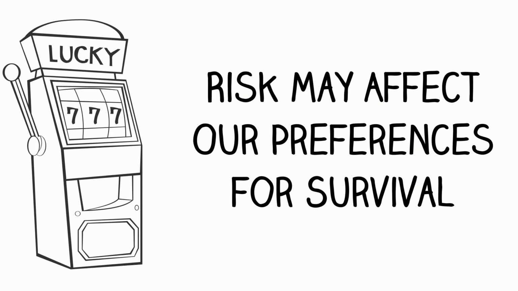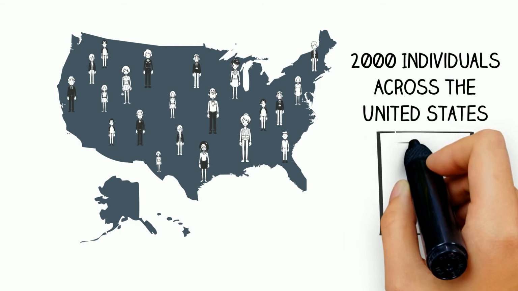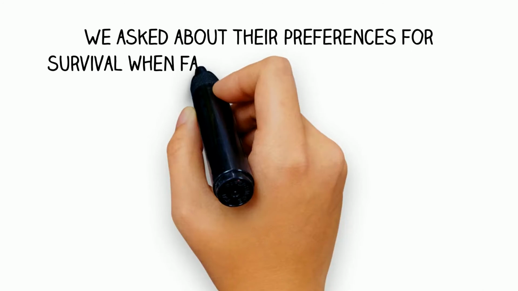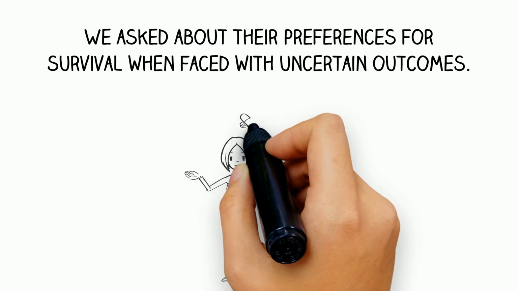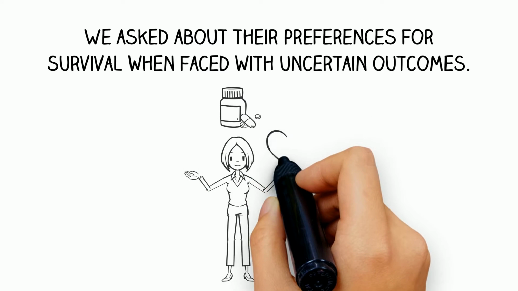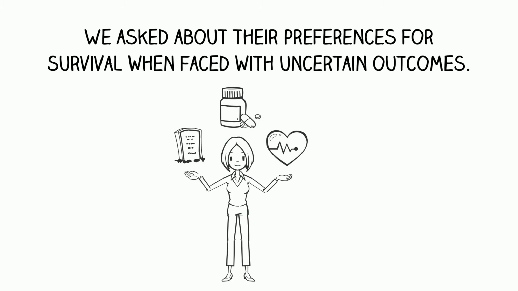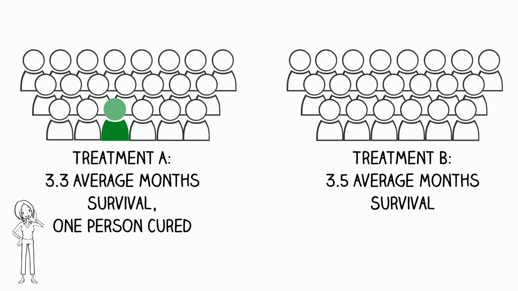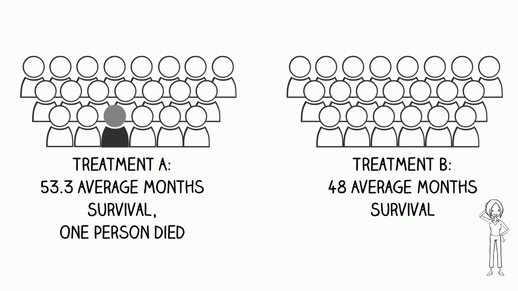To evaluate this, researchers at the Schaeffer Center conducted an experiment. They assigned 2,000 persons across the U.S. to a survey. They asked Americans their preferences for survival when faced with uncertain outcomes. They represented uncertainty using medical treatments. In some treatments, all outcomes were bad except for one good outcome. In other treatments, all outcomes were good except for one bad outcome.